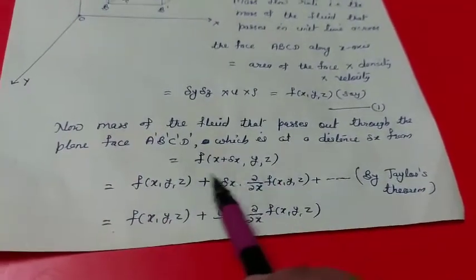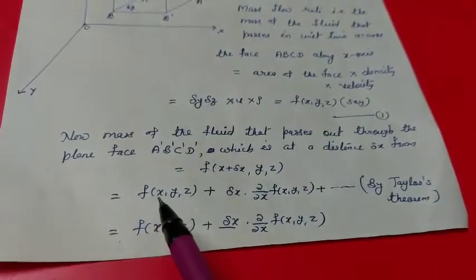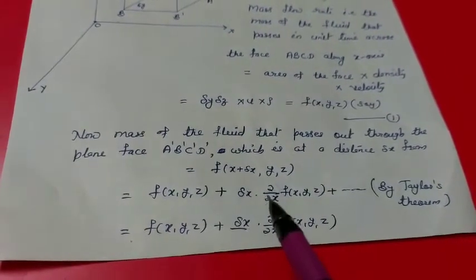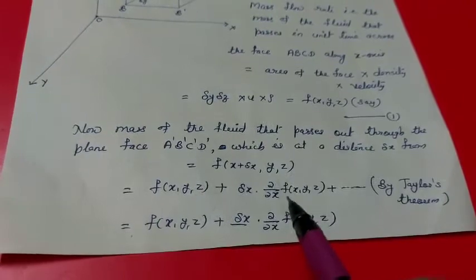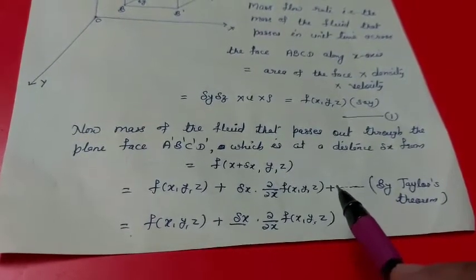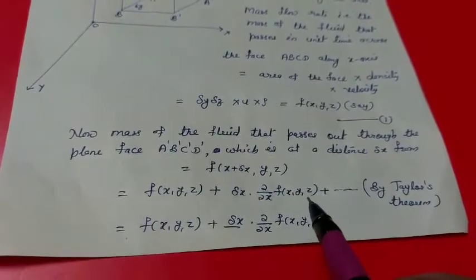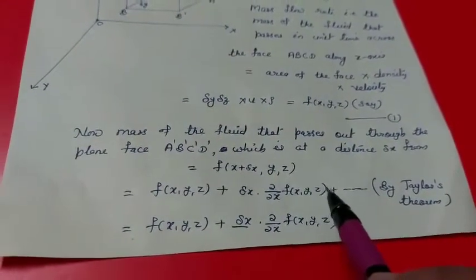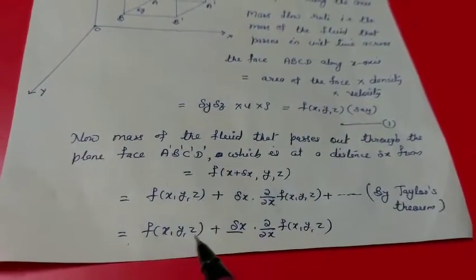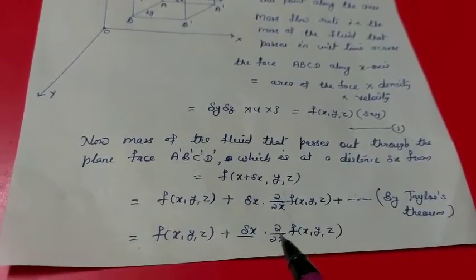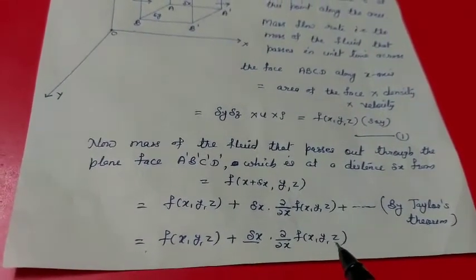Now expanding by Taylor's theorem, we have f of x y z plus delta x into del by del x of f of x y z, and so on. Neglecting higher order terms of delta x, we have f of x y z plus delta x into del by del x of f of x y z.